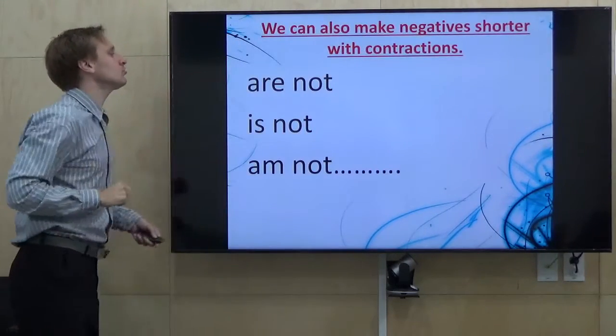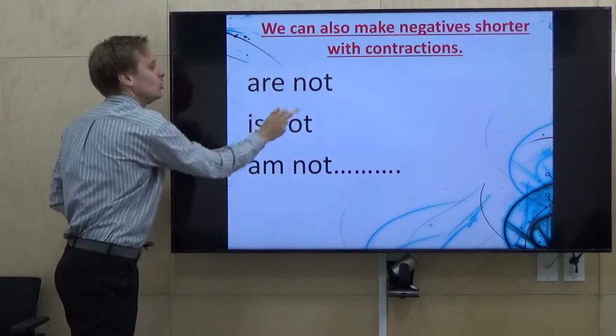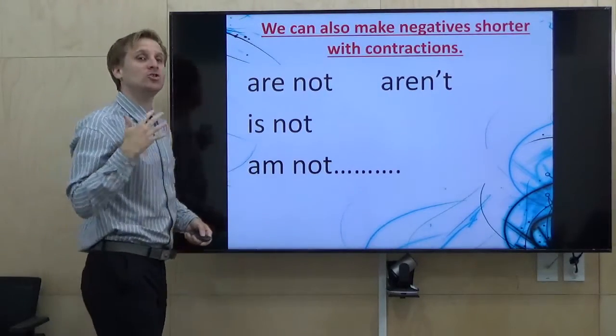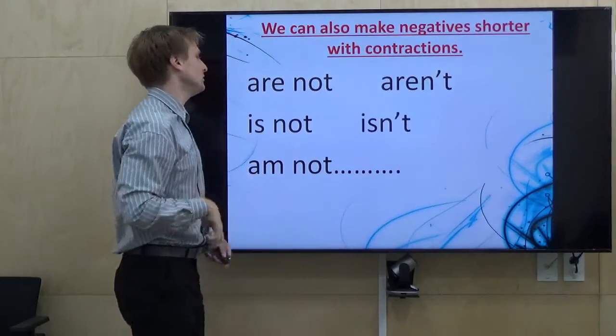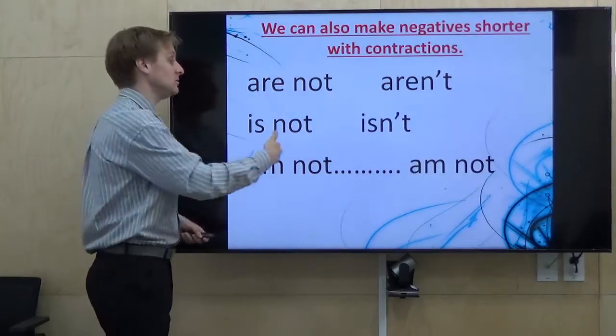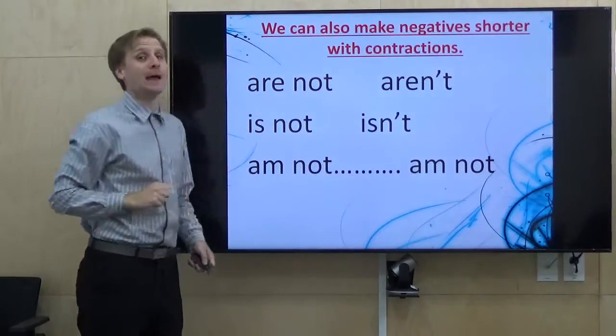Okay, and there are those rules again. Are not, is not, am not. Very easy. Again, we can contract those words, make them shorter. So are not becomes aren't. Is not, isn't. Am not, you cannot contract am not. Am not is still am not.